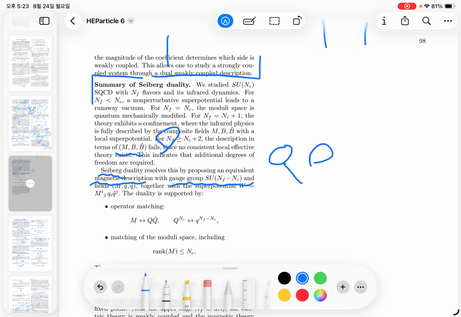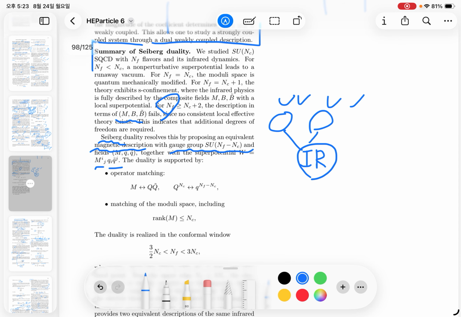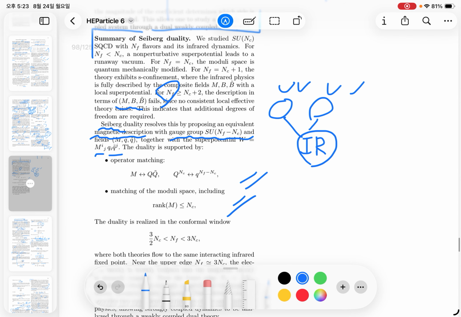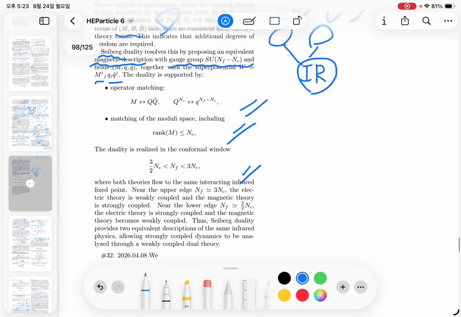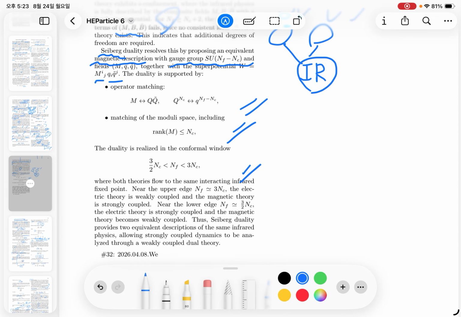So there are different UV theories which share the same IR fixed point, and now the superpotential is given by the meson singlet and the dual quark, and we impose the 't Hooft anomaly matching and the moduli space with the dimensions of the meson, and the conformal window to realize the duality. So such Seiberg duality provides an equivalent description, as in Montonen-Olive-like physics, when the number of flavors is large in the strongly coupled dynamics.